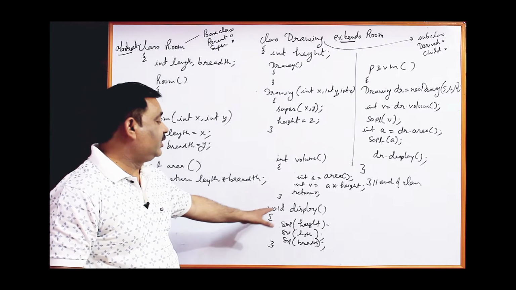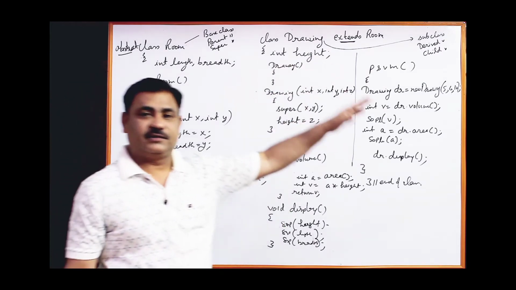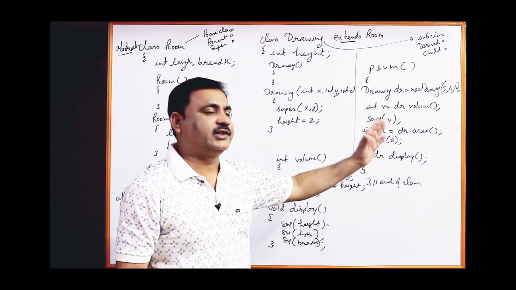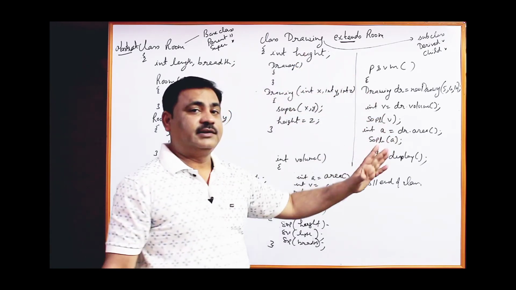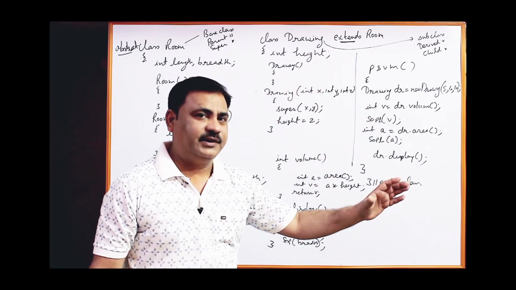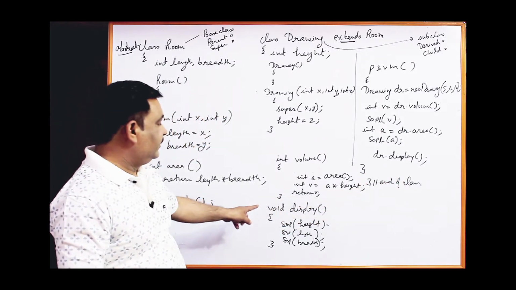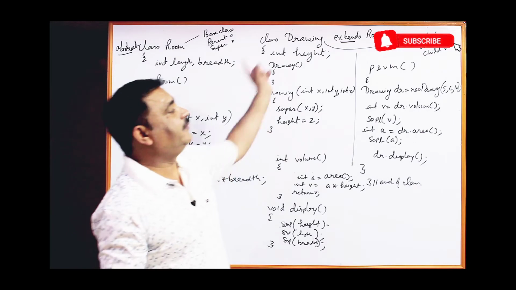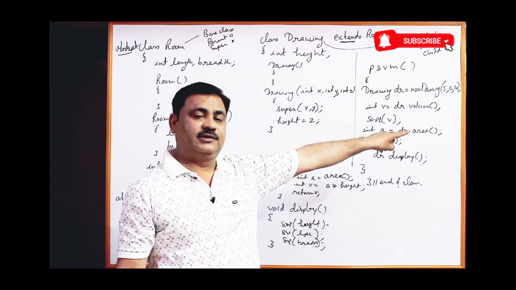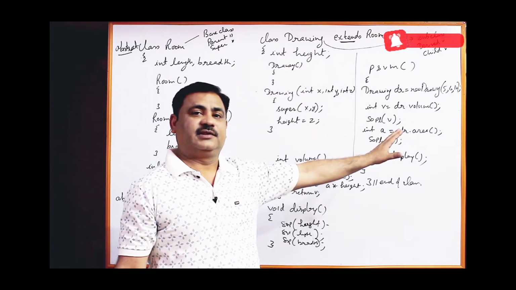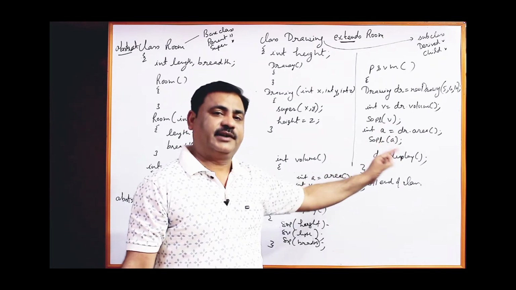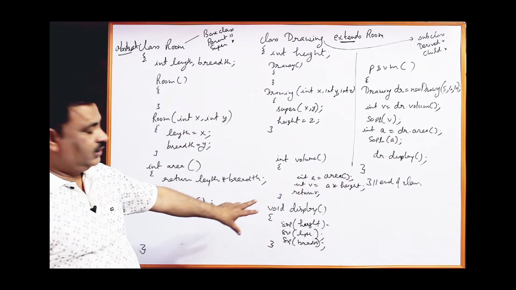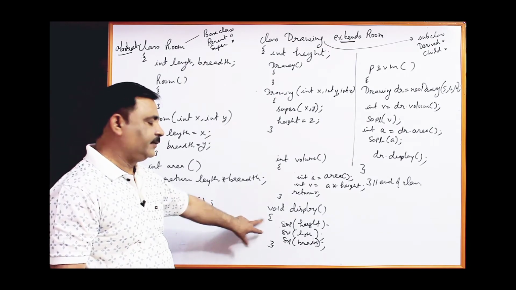Suppose there is one more class, a third class, whose class name is house. Class house extends drawing, that is multi-level inheritance. Then this function which is already inherited must be defined in that class. So it means the last class has to define this abstract function. Right now we have only two classes, so here it is a must to define it.